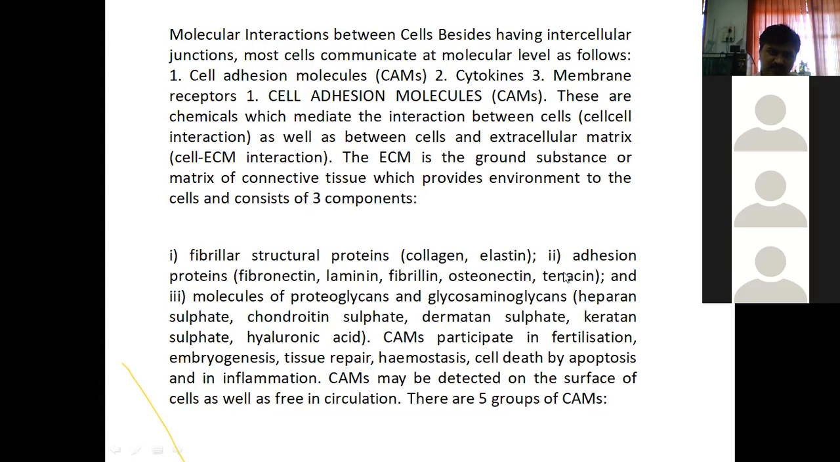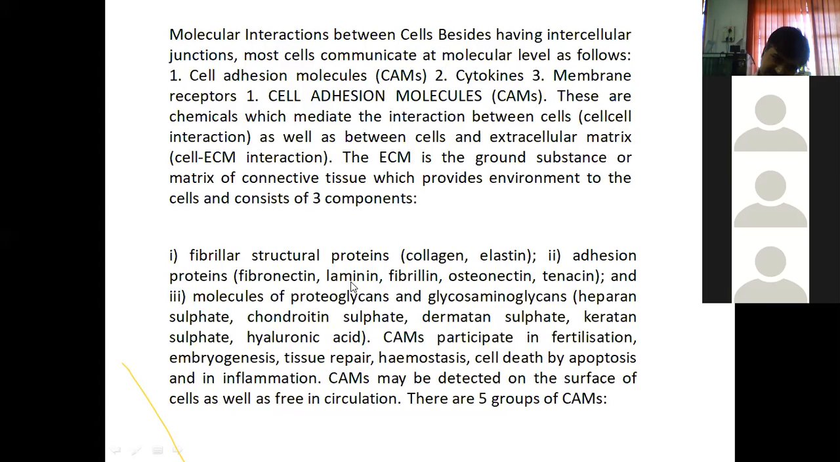Then adhesion proteins, that is fibronectin, laminin, fibrillin, then osteonectin, then tenascin. These are the proteins present in the extracellular fluid, or rather, from these proteins this extracellular environment is created, which is generally made up of connective tissue, this ECM.